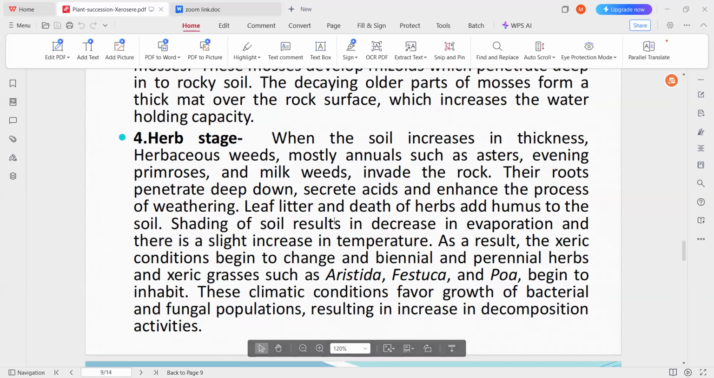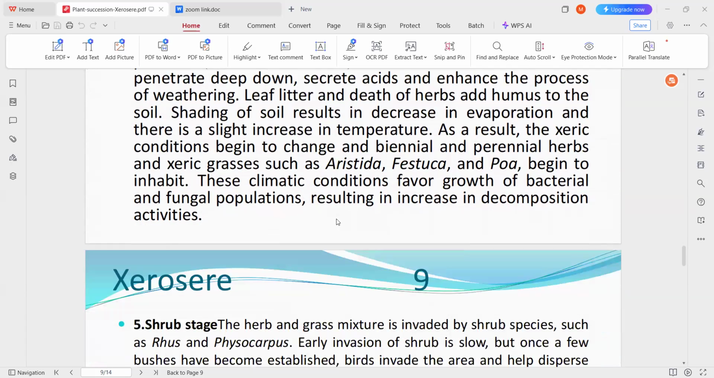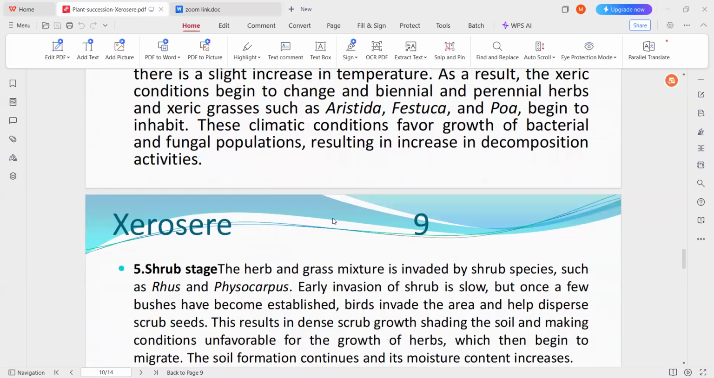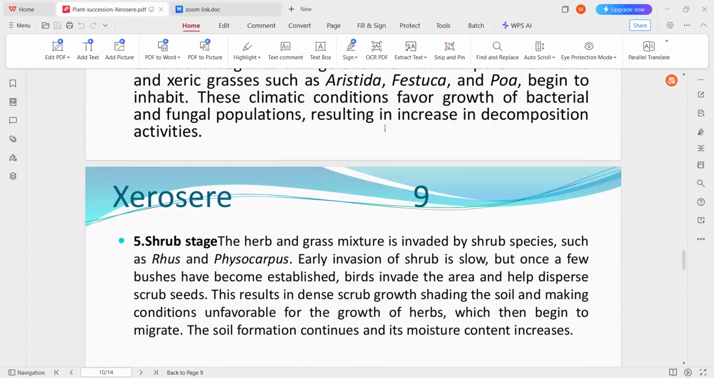So in the herb stage, after some time, the death and decay of these organisms will take place, and they add more soil, and the water holding capacity also increases, due to which this environment is again not suitable for the existing organisms. So again this area is occupied by shrubs,